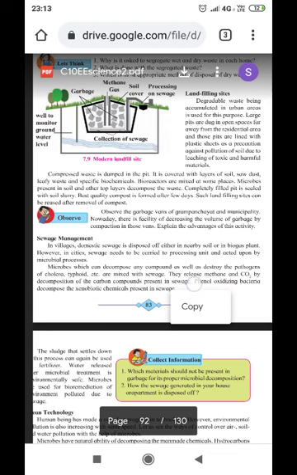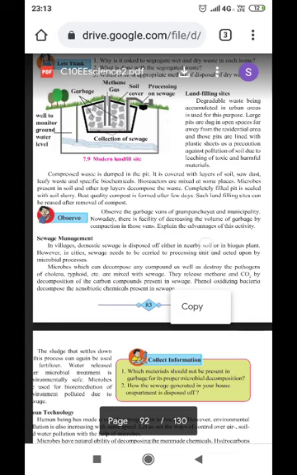Now, observe the garbage of the Gram Panchayat and municipality. Nowadays, there is a facility for decreasing the volume of garbage by compaction in these vans. So definitely, it is going to reduce the volume of the waste.